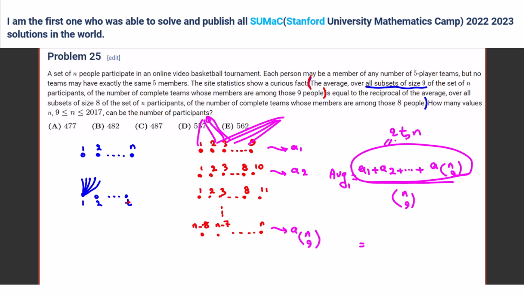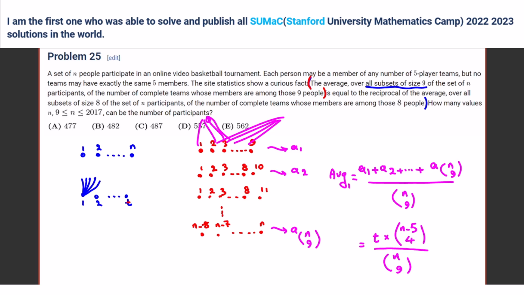What is this average number? Okay, now let me write. So the numerator is T times n minus 5 choose 4. Exactly, divided by n choose 9. Right? Okay.